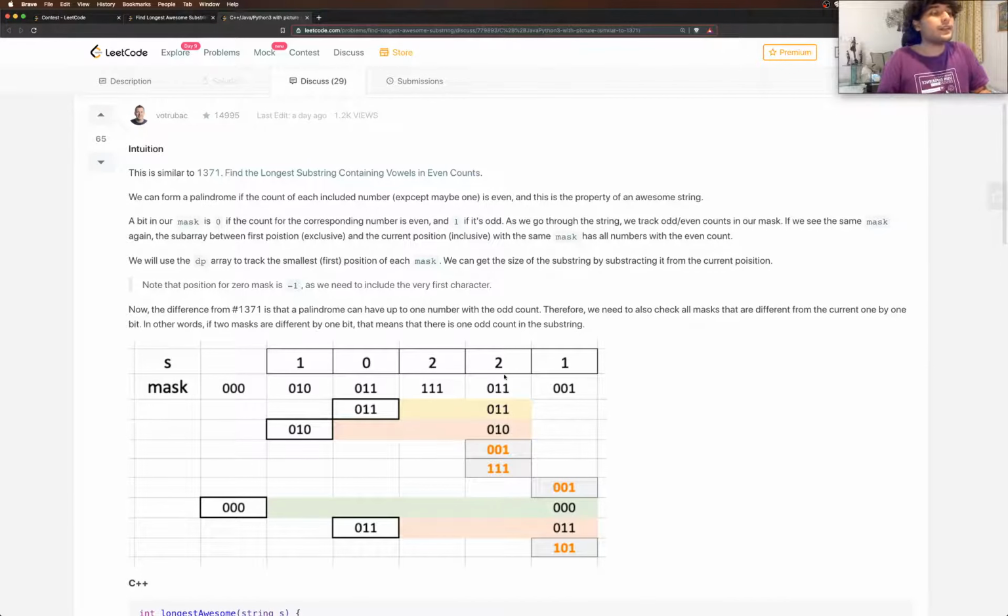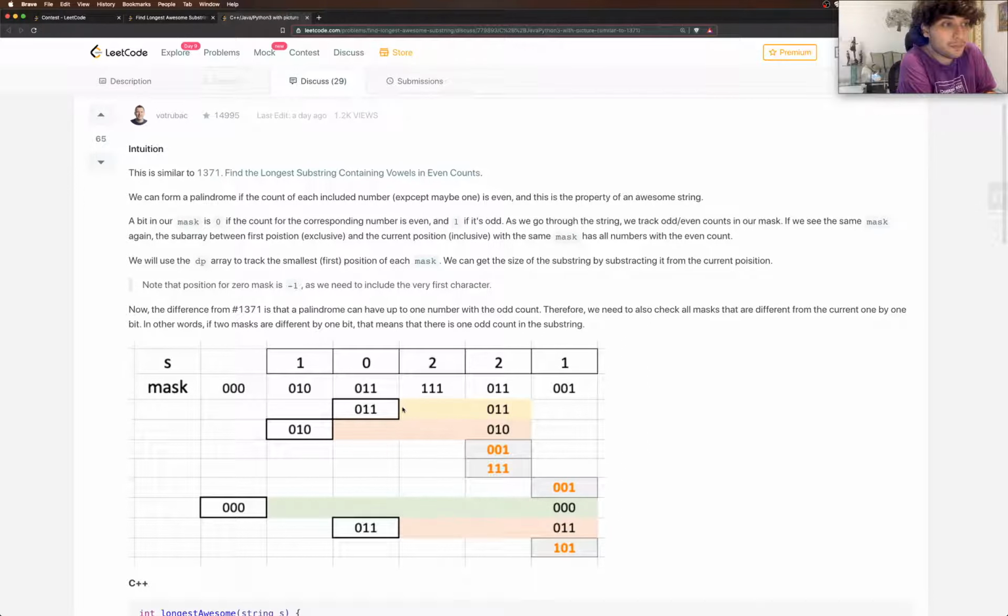Now 011 has occurred before, right? So 011 can be matched with this part to become a palindrome, but 011 can also be matched with 010 because it's at most 1 bit flipped. 011 and 010 have just this bit flipped. It can also possibly be matched with 001 or 111, but we have no previous occurrences of those, so we are going to ignore that.